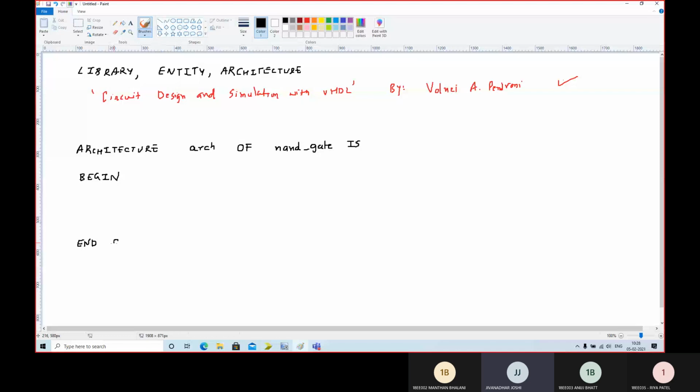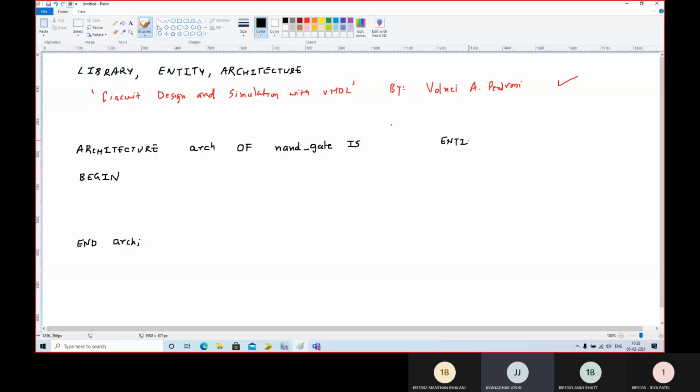ARCH. Similarly, consider the entity, right? For Xilinx ISE, you need to end with the name of the entity. Can you recollect the thing? What did we write? (Gujarati: શું લખેલું હતું આપણે?)